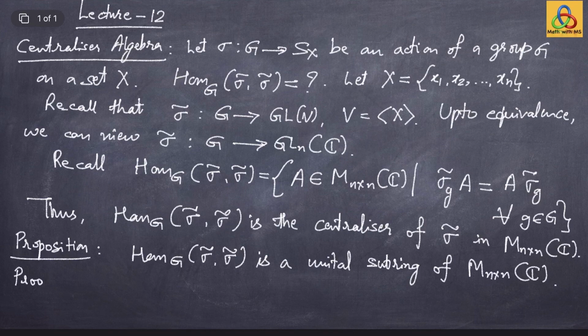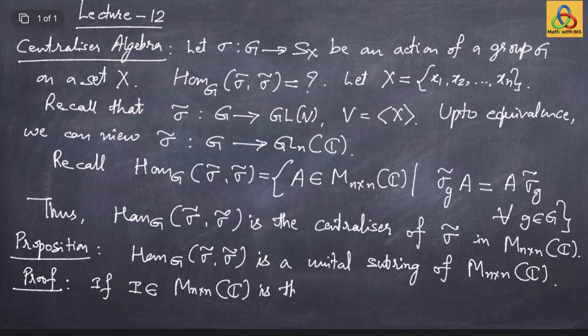Proof. Notice that the n by n identity matrix is in this space of morphisms from sigma tilde to sigma tilde, because if I belongs to M_{n x n}(C) is the identity matrix, then we know that this identity is satisfied.